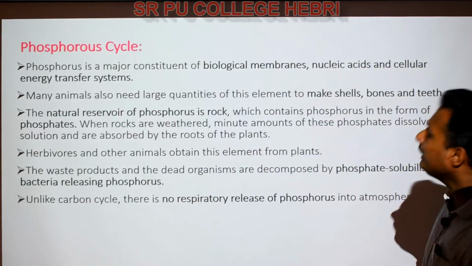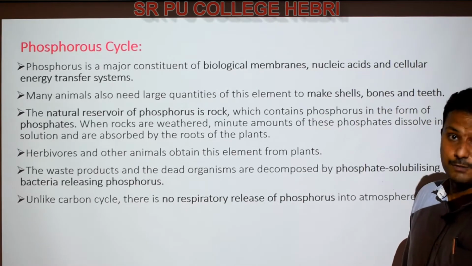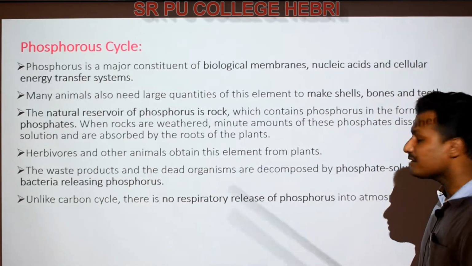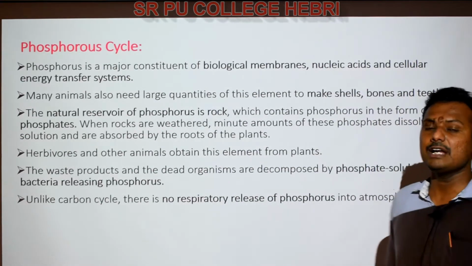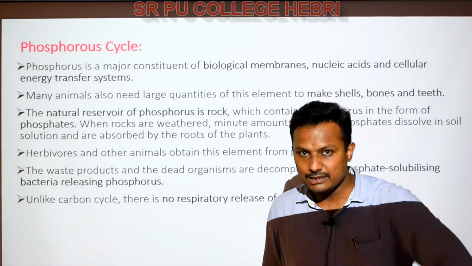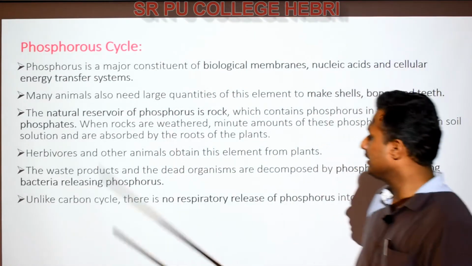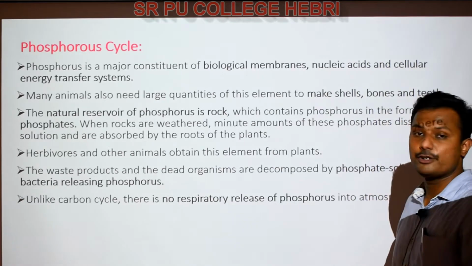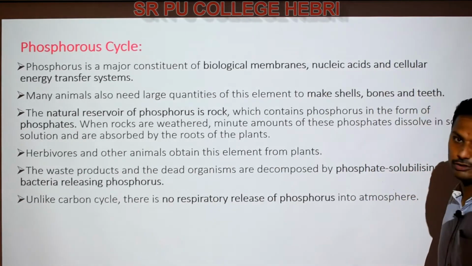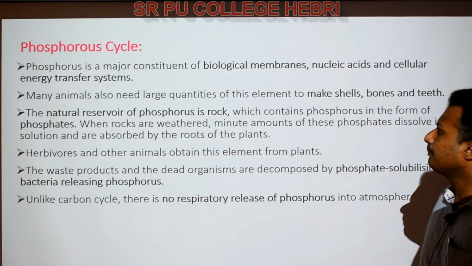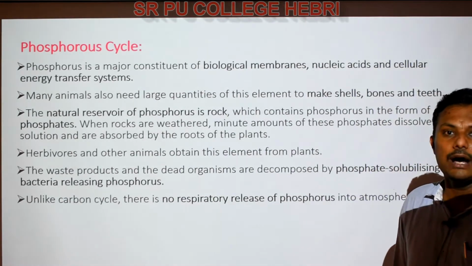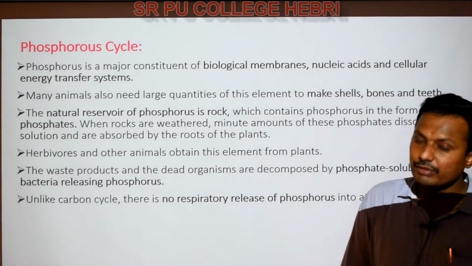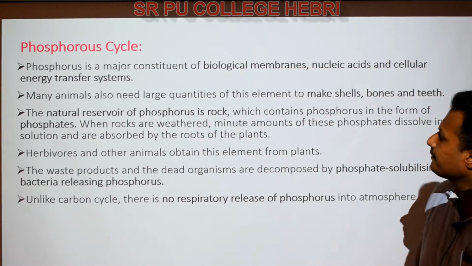But the major difference between the carbon cycle and the phosphorus cycle is that there is no respiratory release of phosphorus. Carbon dioxide is involved very significantly in the respiration process. In the case of phosphorus, we do not find respiratory release, right? So the biotic components are involved in the nutrient cycling of phosphorus, but not for the purpose of respiration, right?